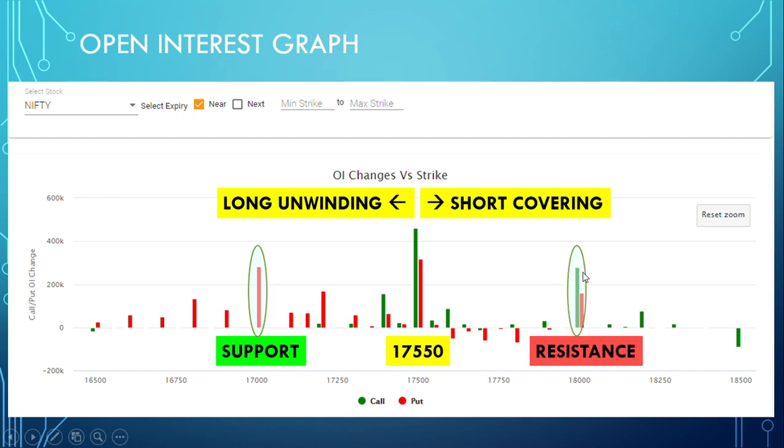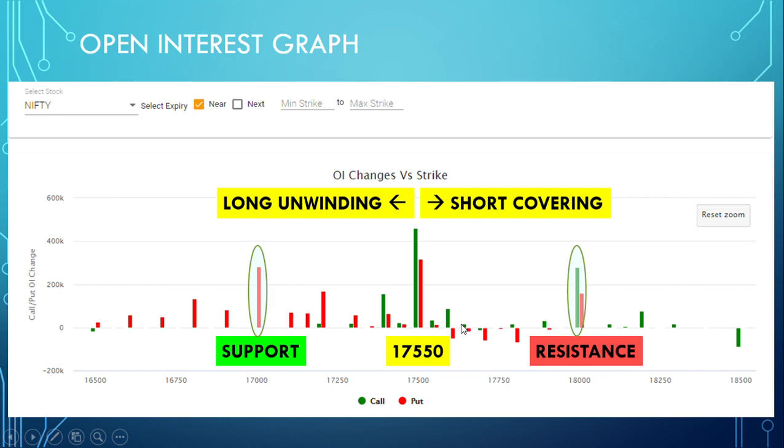So call writers or call sellers are confident that the market will remain below the 18,000 mark, and this acts as a resistance. So this is the coordination of open interest, and one must understand open interest and how it affects your option buying or selling strategy.